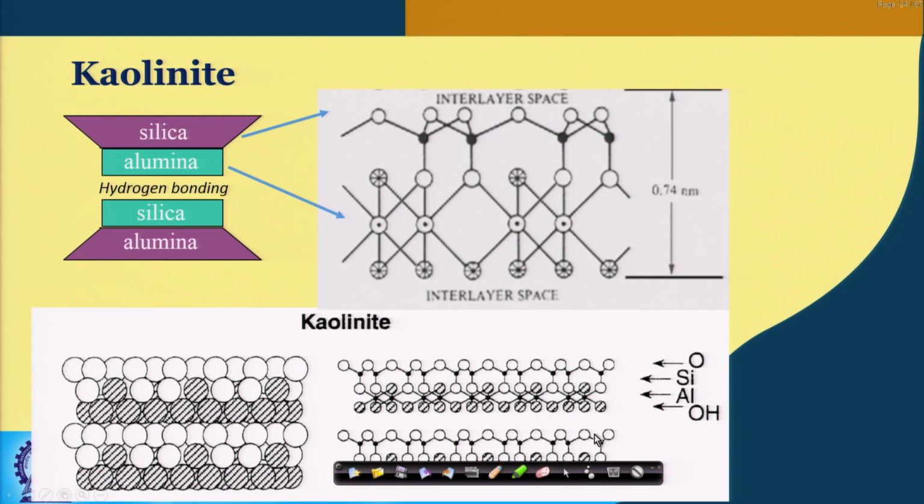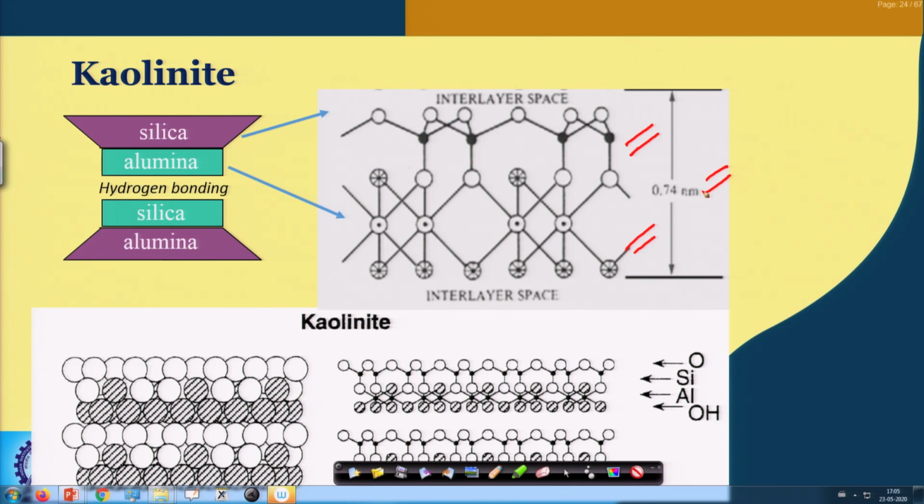In case of kaolinite, we know that this is the structure of the kaolinite, and in the structure of the kaolinite, it can be shown that there is no isomorphous substitution. As a result, there is no negative charge development. Here you can see this is a 1:1 type of layer, where one silica tetrahedral sheet is attached to one aluminum octahedral sheet by sharing the apical oxygens, and the d-axis spacing is 0.74 nanometer.